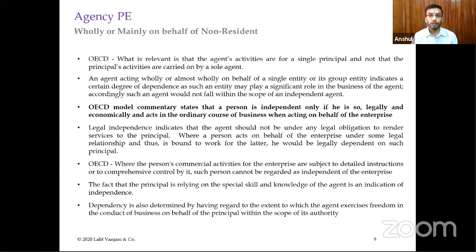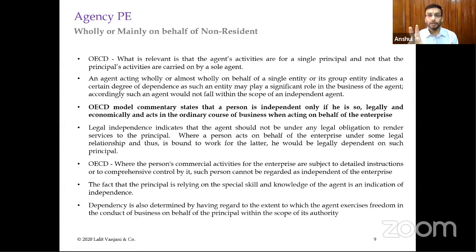Now, one more thing is that we discussed what is economically dependent. Economically dependent is generally mentioned as when the agent is doing the business activities wholly or almost wholly for one non-resident enterprise. Generally, it was mentioned as the enterprise, so the enterprise is interpreted to mean one foreign enterprise. So what does it mean? OECD says that what is relevant is that the agent's activities are for a single principal, not that the principal's activities are carried on by a sole agent.